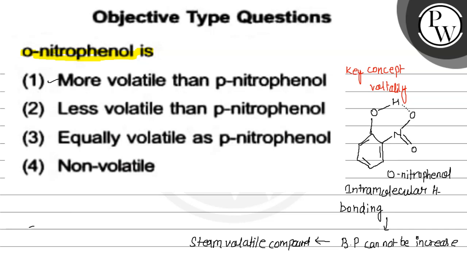Second statement, less volatile than paranitrophenol. This statement is wrong. Equally volatile as paranitrophenol. This one is also incorrect because the volatility of the orthonitrophenol is greater than the paranitrophenol. Non-volatile. Fourth one is also incorrect. So the correct option is option number 1. Orthonitrophenol is more volatile than the paranitrophenol.